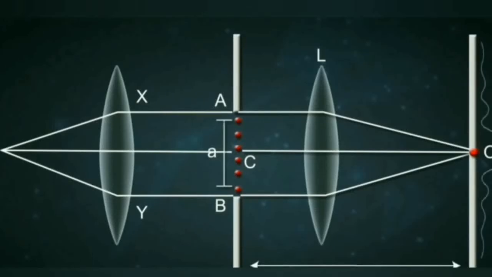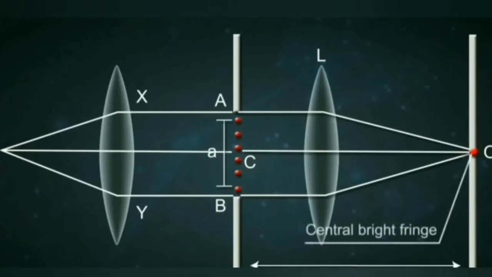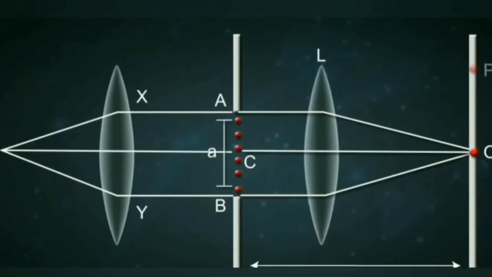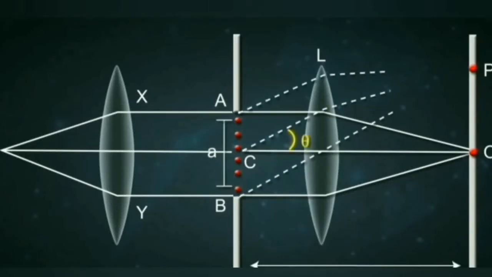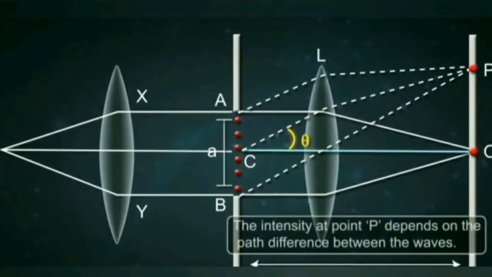According to Huygens principle, when light falls on the slit, it becomes a source of secondary wavelets. These wavelets are initially in phase and spread out in all the directions. The wavelets which fall on the lens in a direction parallel to CO meet at point O in the same phase, thereby giving rise to the central maximum at the center of the screen. At any arbitrary point P, the intensity at the point P depends on the path difference between the two waves.